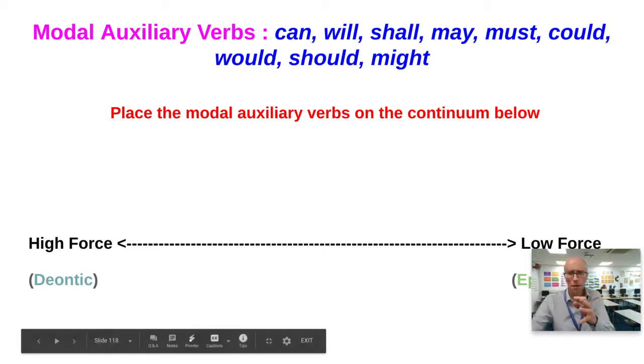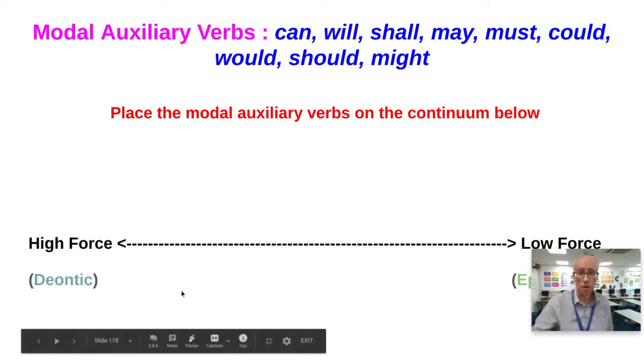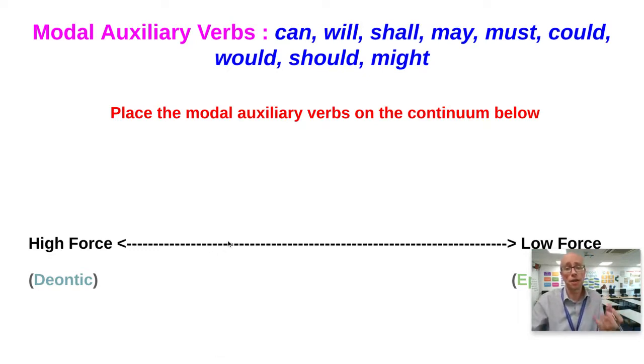I could go to the party. It's a bit like I may go, right? It's more epistemic than deontic. I would go is probably more epistemic than deontic, so it's probably on this side. I should go. It's probably over here somewhere. It's a bit more deontic than epistemic. And I might go. That doesn't sound like you're going to go to this party at all. So I'm going to put that over here as epistemic. Okay, so these are useful terms to use when you're observing the effects of modal auxiliary verbs in texts, deontic or epistemic.